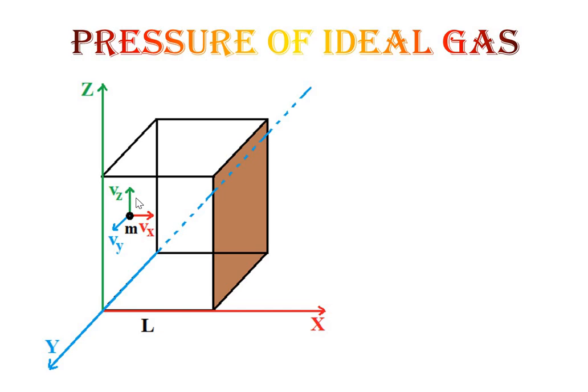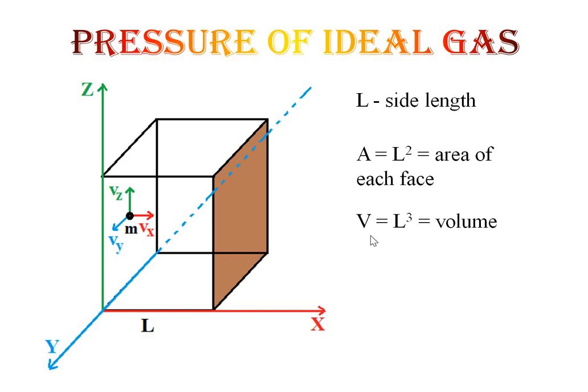So here consider an ideal gas at a steady state temperature enclosed in a cubical container of length L. So here capital L is the side length, A is the area, that means L square is the area of each face of the cube, and the volume V equals L cube, and small m is the mass of each molecule.